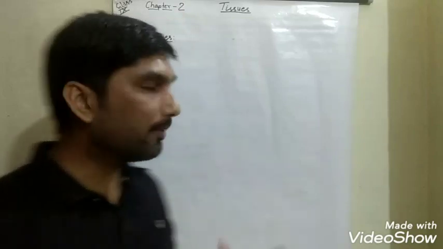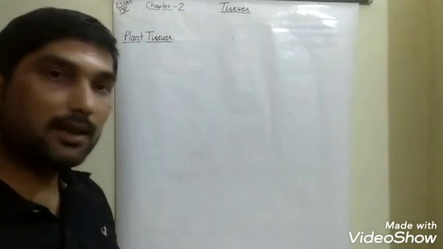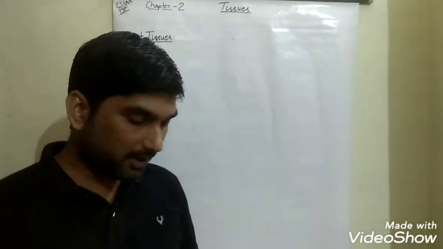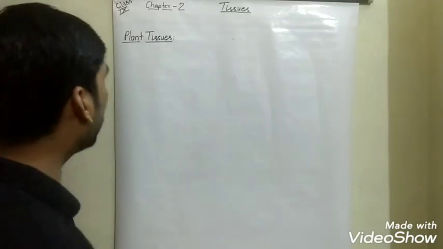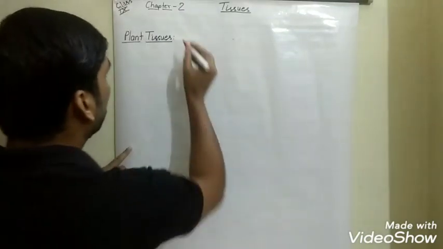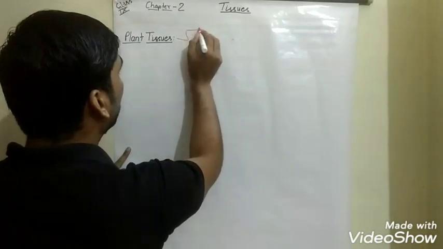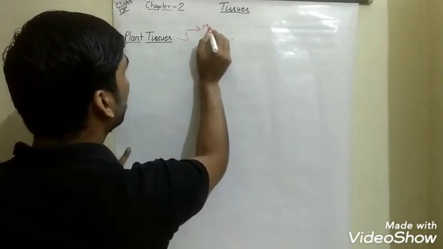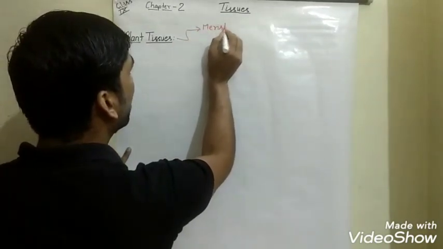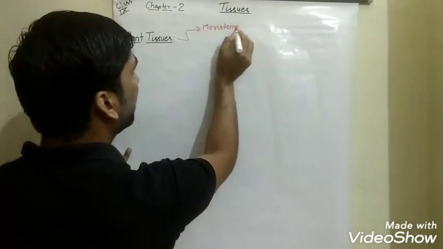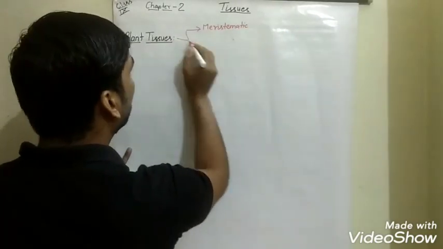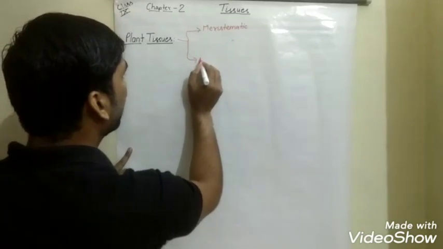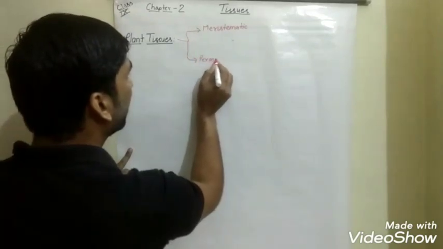So one by one we will study the tissues that are present in plants and animals. First we will start with the plant tissues. Actually, we can divide plant tissues into two categories. The first one is meristematic tissue, and the second one is known as permanent tissue.